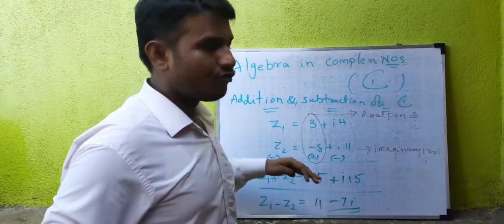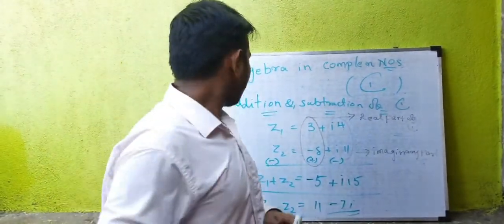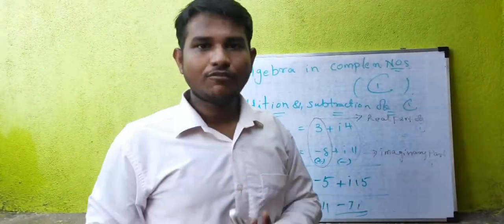This is the addition of two complex numbers. This is the subtraction of two complex numbers. I hope you understood the addition and subtraction of two complex numbers.